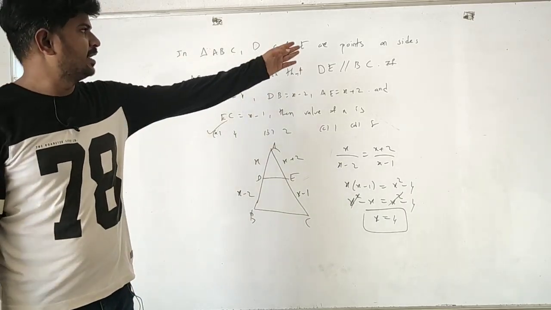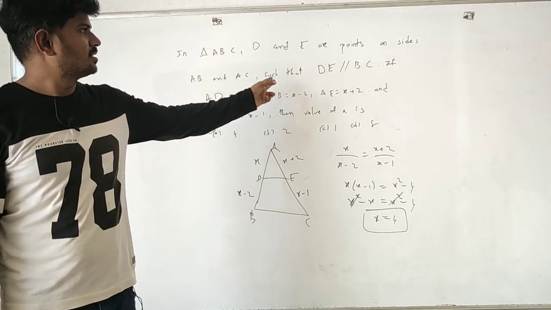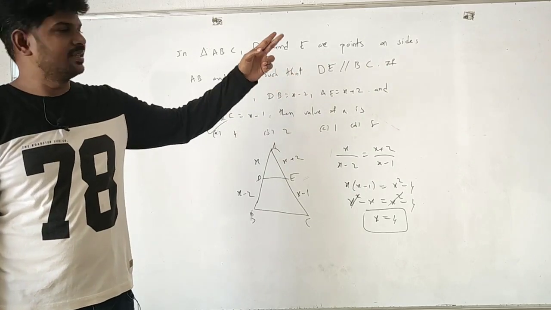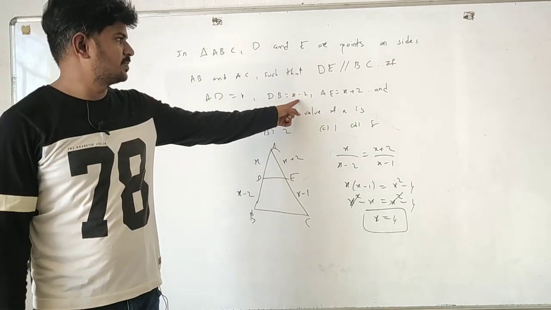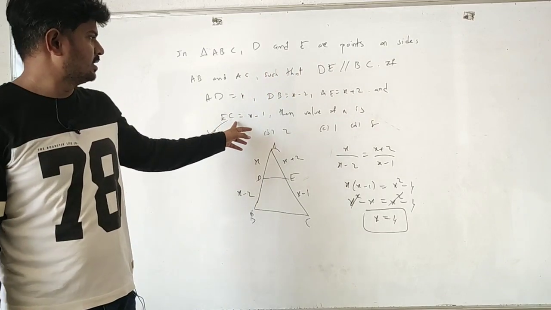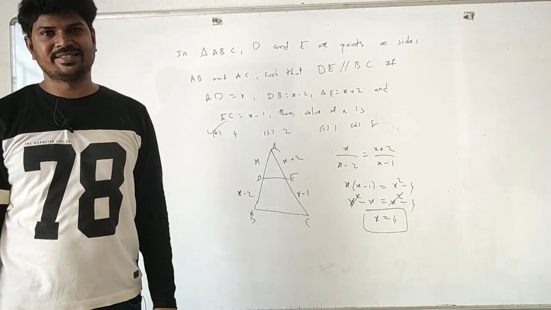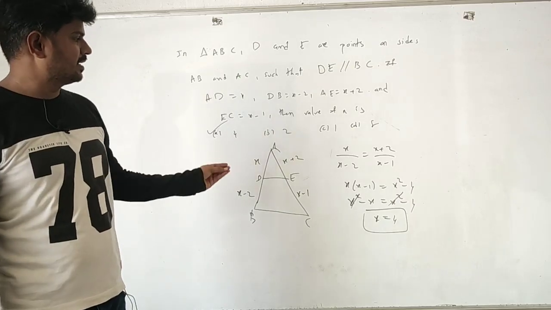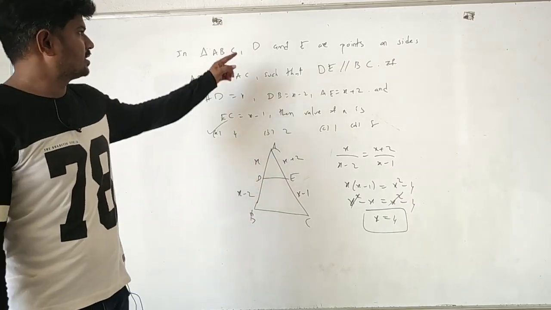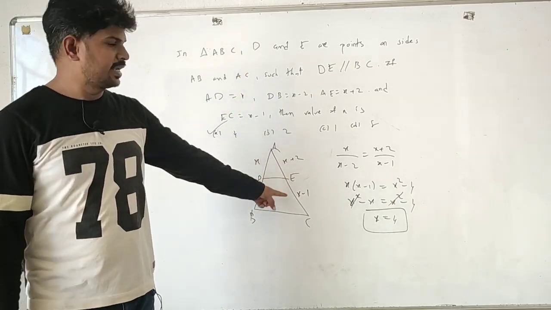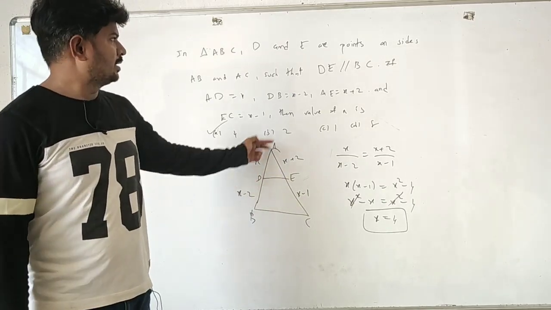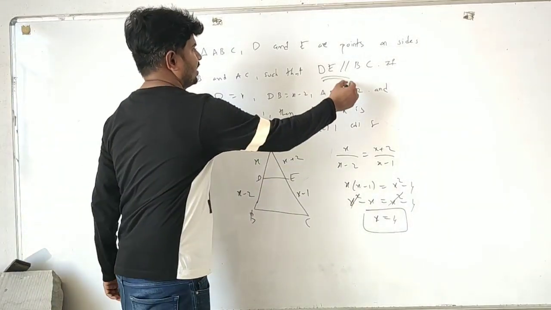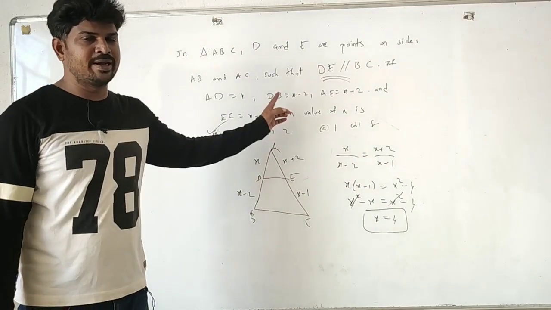Let's see one more problem on BPT, that is the basic proportionality theorem. In the triangle ABC, D and E are points on sides AB and AC such that DE is parallel to BC. If AD is equal to X, DB is equal to X minus 2, AE is equal to X plus 2, and EC is equal to X minus 1, then the value of X is. It's a very simple question asked in a previous examination, but the only thing is, here it is the basic proportionality theorem. So take a point D on AB, take a point E here, and one thing is here, it is parallel. Parallel means you can apply the basic proportionality theorem. Without parallel, you cannot apply this.